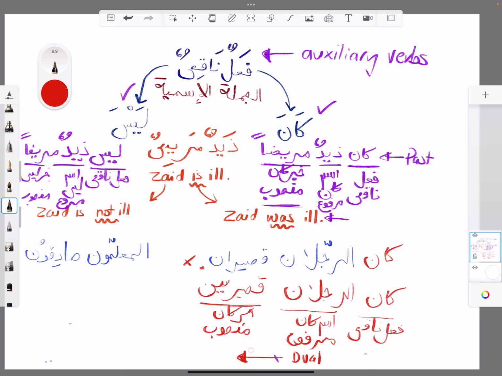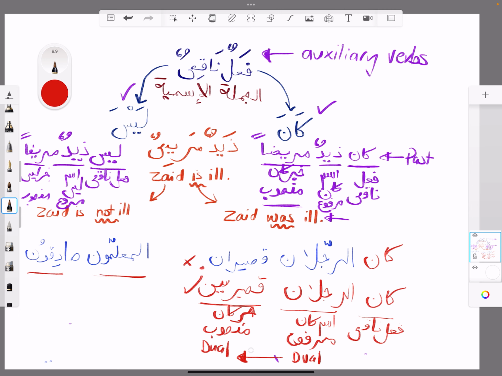It's a khabar of kana, right? And it's dual as well. So they agree in that as well. All right. So I hope you're okay with that. Same thing with here. So here I picked a plural, just to kind of give you a different example. So al-muallimuna sadiquna. This is fine. This is a mubtada khabar.